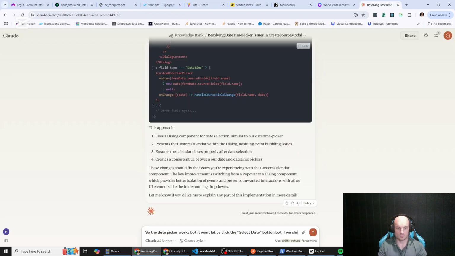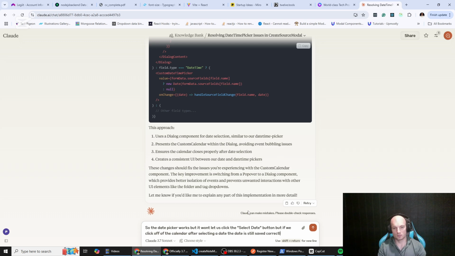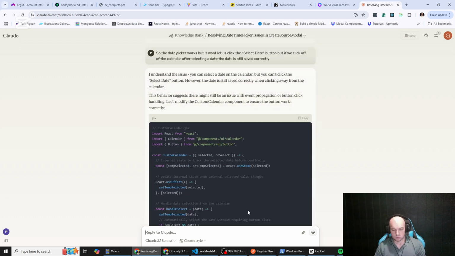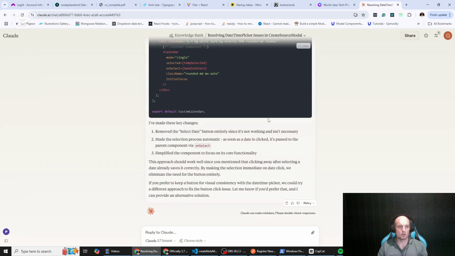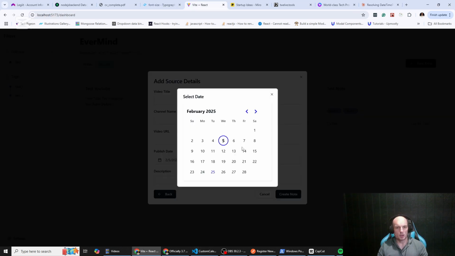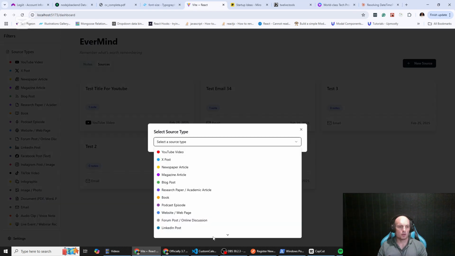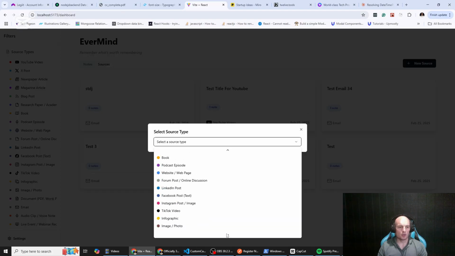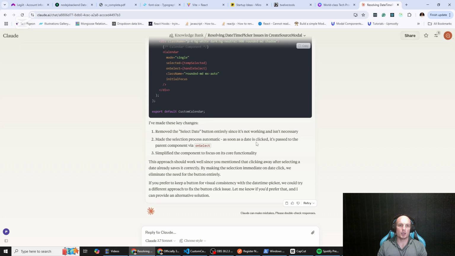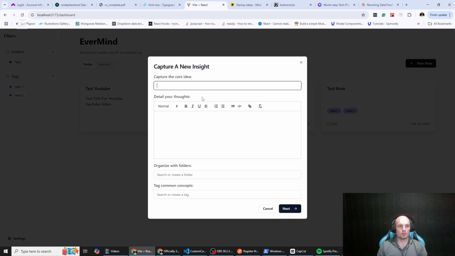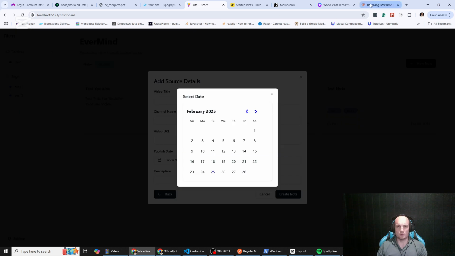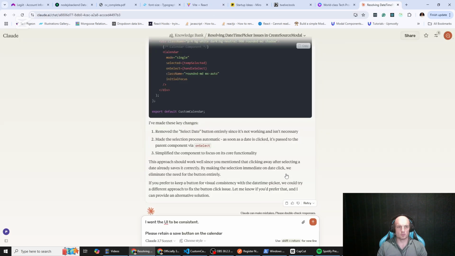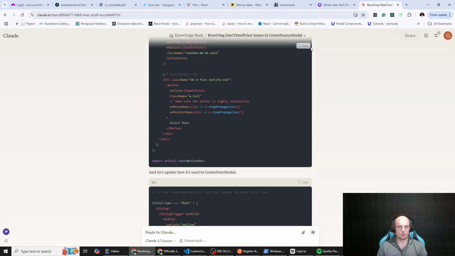One of the other issues when Claude was manually passing the click events through was that in the background you might see every now and then the folders or the tags sidebar also toggles. So that was quite annoying as well. Then it got rid of the save button, I remember that. That was annoying. And then it wouldn't close the modal.